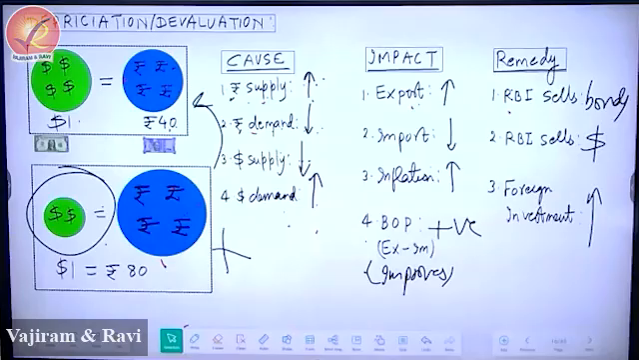In this case, rupee has depreciated against dollar. Now please give a small title: Reasons or cause of depreciation.